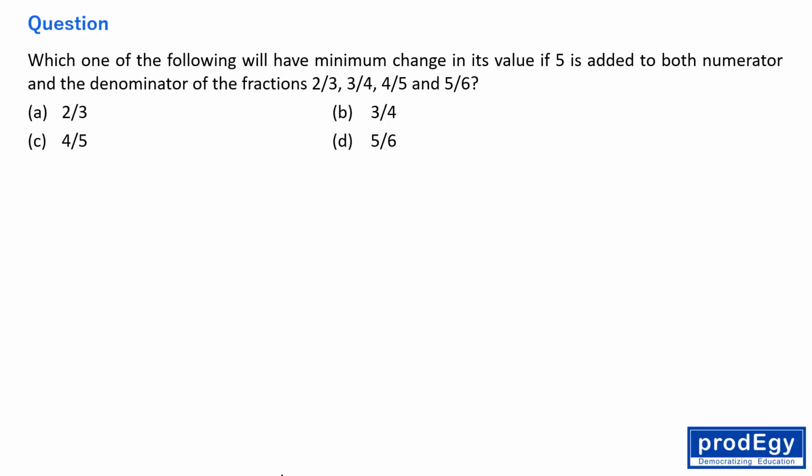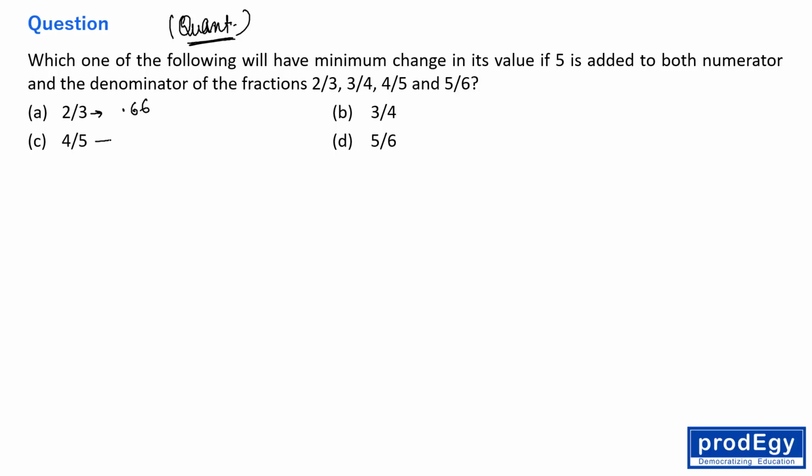Yes friends, this question belongs to the topic basic numeracy, or you can say quantitative aptitude, right? Basic numeracy. Fine. The question says: which one of the following will have the minimum change in its value if 5 is added to both numerator and denominator of the fractions 2 by 3, 3 by 4, 4 by 5 and 5 by 6? So the actual value of 2 by 3 is what?